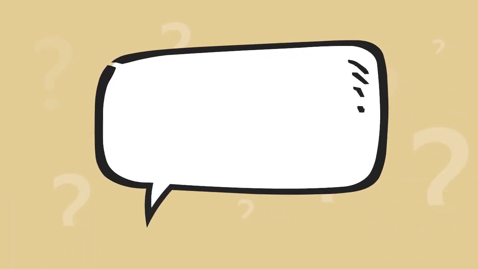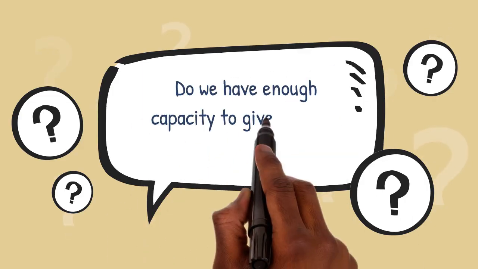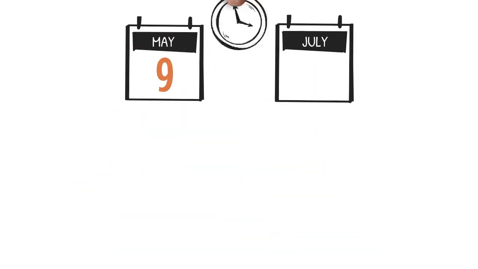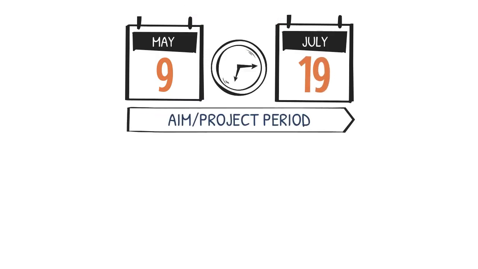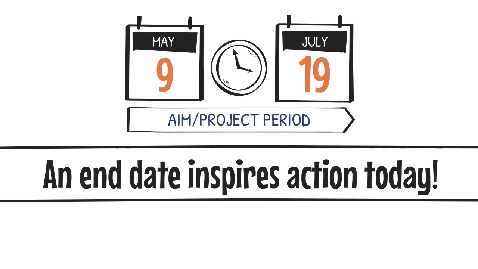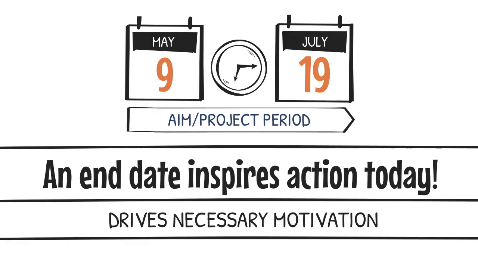We first ask, is this the right time for this aim and project? Or, in other words, do we have enough capacity to give the aim the attention it needs and deserves? Then we set specific time boundaries for the effort. Without an end date, there is no sense of urgency, no reason to take any action today. Without making an aim time-bound, it can be ignored and placed on the back burner indefinitely. Having the specific time frame and ensuring the team is held accountable to that time frame drives the necessary motivation to accomplish the aim.